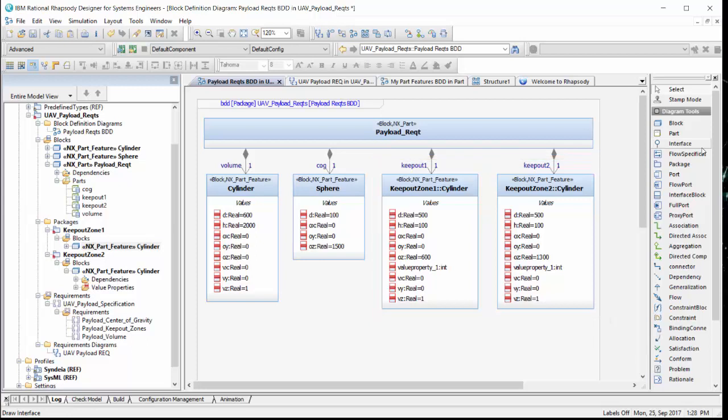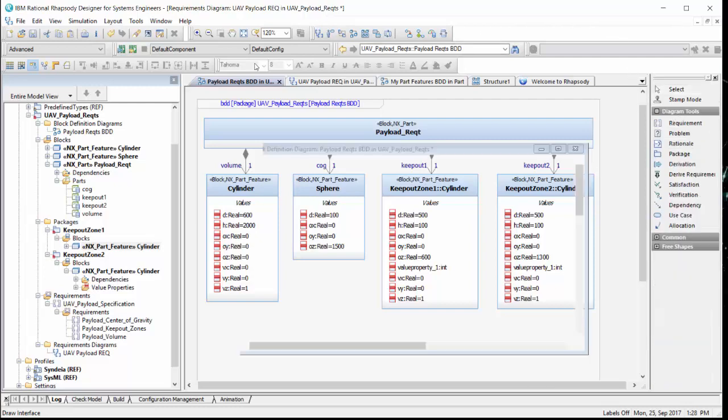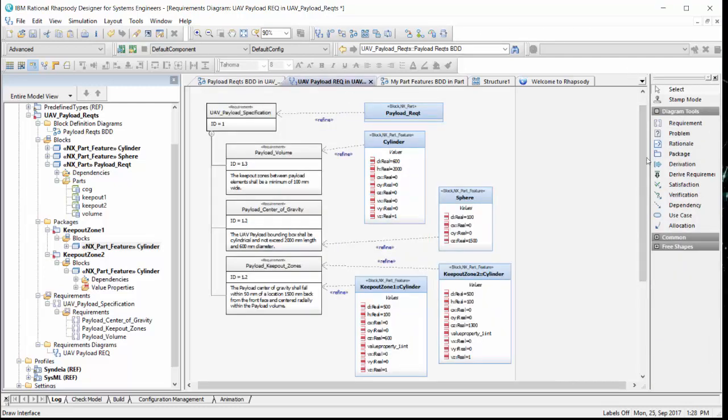These last 4 blocks have the added stereotype NX part feature. In this diagram, we have used the refine relationship to show how each NX part feature depends on a text requirement, though this is optional for the remainder of the exercise.